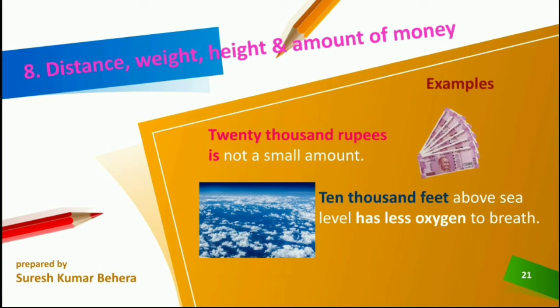10,000 feet above sea level has less oxygen to breathe. 10,000 feet is also plural, but it uses the singular verb form, the singular verb has. So 10,000 feet above sea level has less oxygen to breathe.